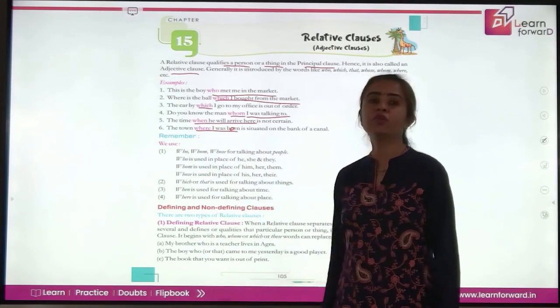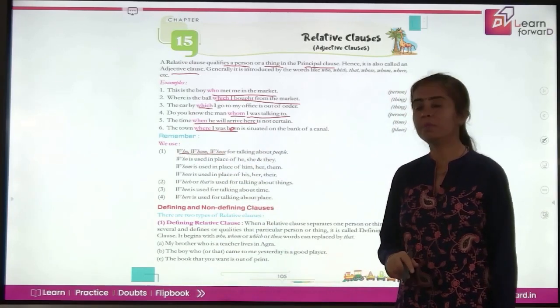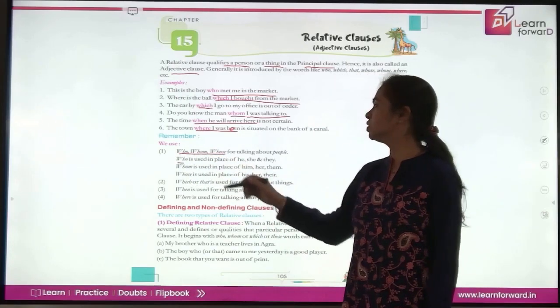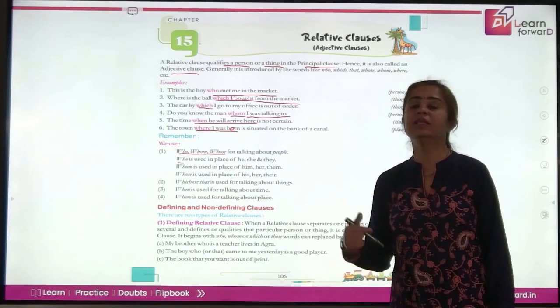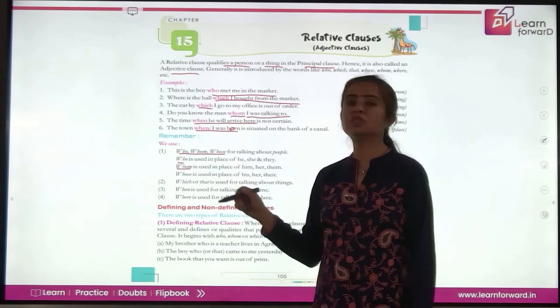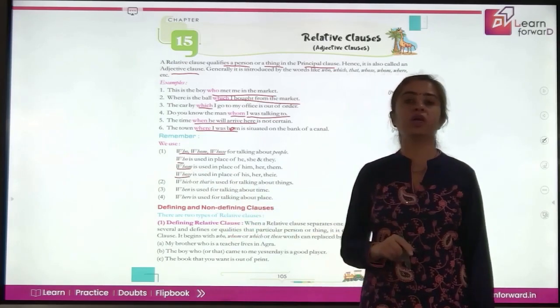Now, what you have to remember is we use who, whom, whose when we talk about people. Who is used in place of he, she, they. That means when we are talking in subjective form. Whom is used when we talk in objective form, and whose is used when we talk in possessive form.